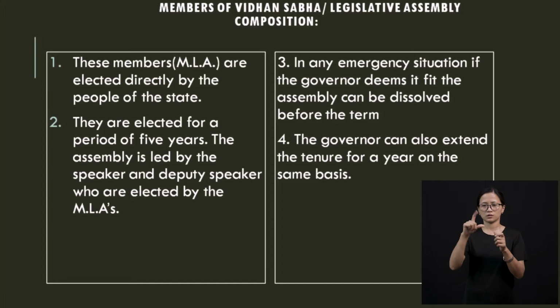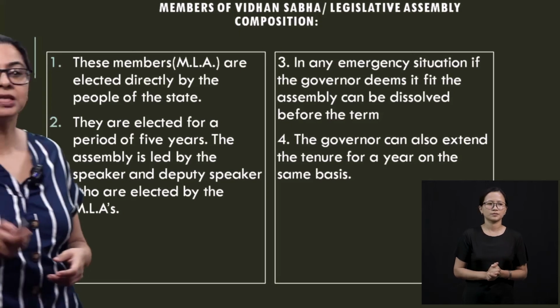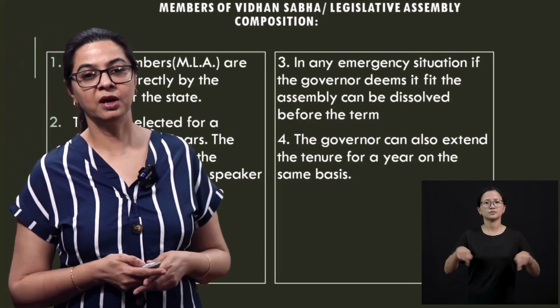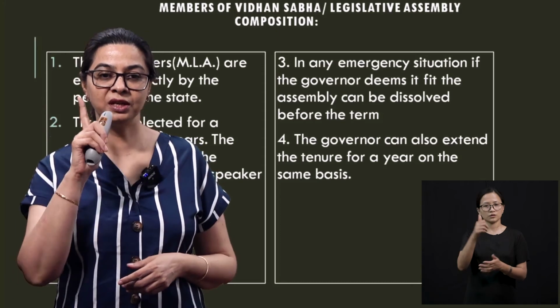The third, if there is an emergency and the governor thinks that the law and order has broken down, or there is a financial emergency, the government is not able to even pay the salaries of the government employees or things like that, or there is a war-like situation, the governor can dissolve the house before 5 years. Also, in the same situation, if the governor feels, he can also extend for 1 year.